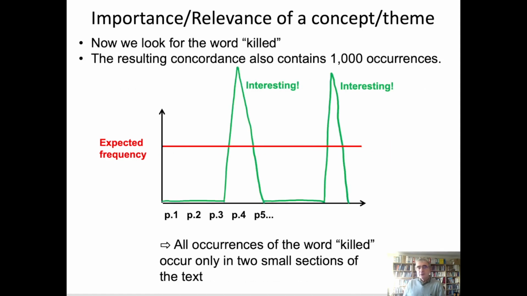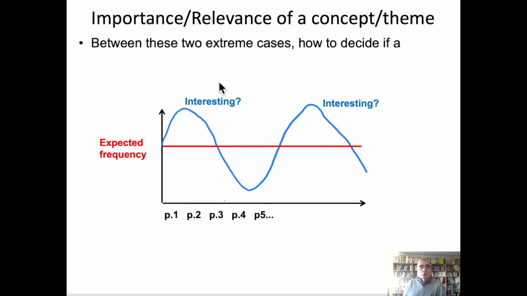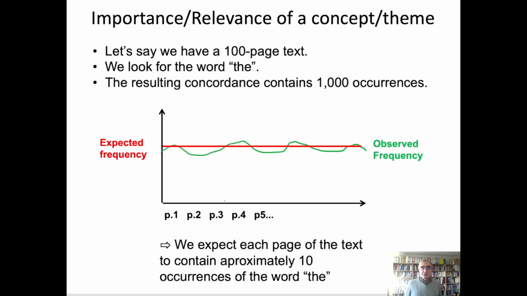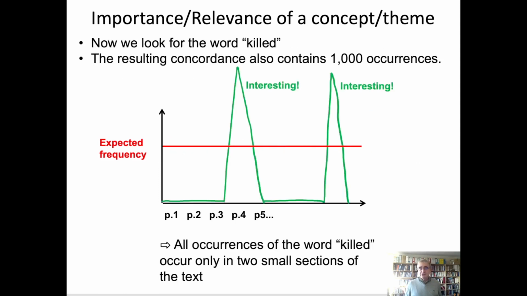So now we need to have some kind of objective measurement to see what's between these two extreme cases. So for example, in the blue here, we have the same, right? We have an expected frequency, we have an observed frequency, but is it interesting or not? Are we in the same case as here, or are we in the same case as here?